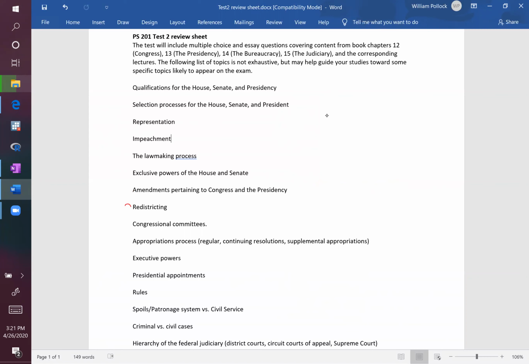Redistricting. This is getting back to our discussion on gerrymandering. Obviously, that was the ultimate conclusion of our discussion on redistricting, the concept of gerrymandering and how that works. Overall, redistricting is just referring to the process whereby every once in a while we have to reassign congressional representation to correspond with the current population breakdown in each state.